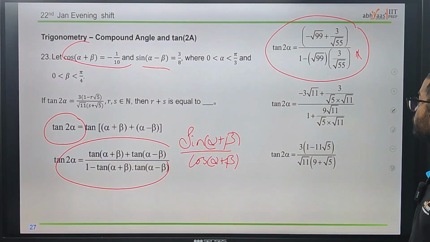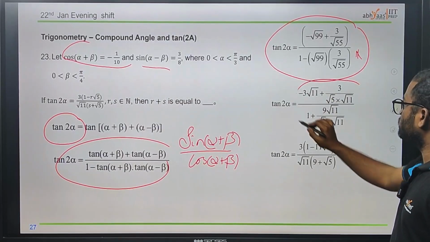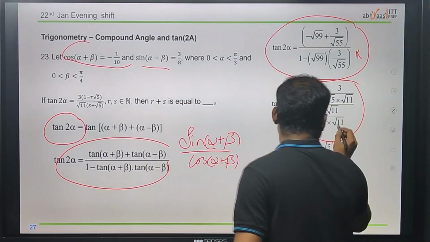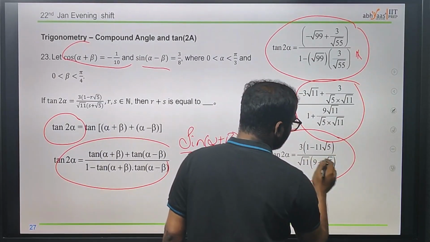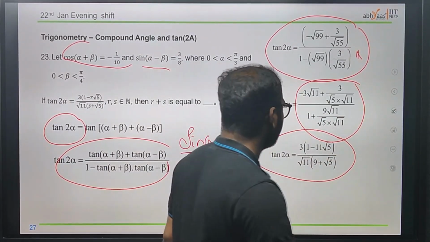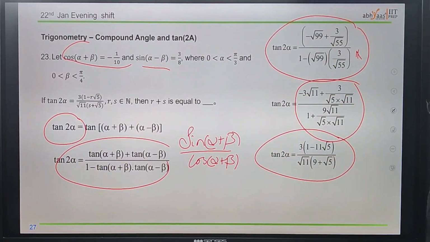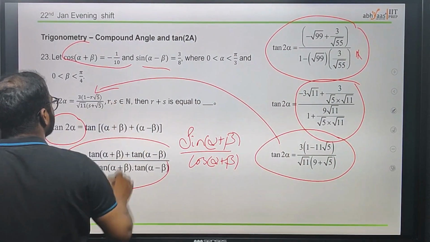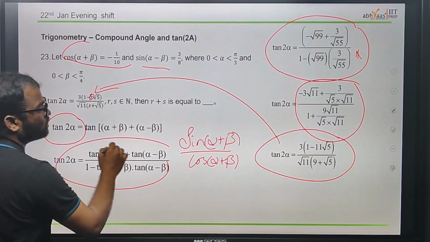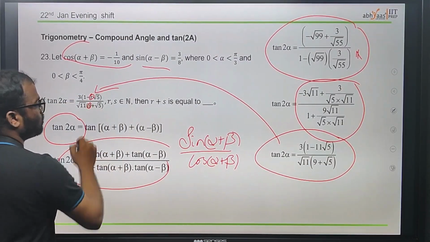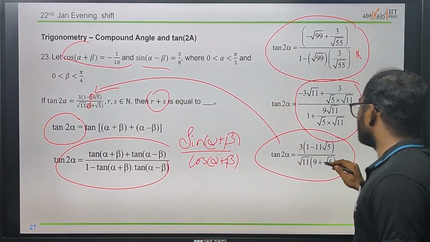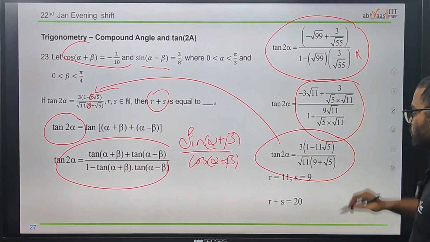Next thing, further simplification leads to this one, minus 3 root 3 to root 11 and 3 by this one. Now further it will lead to 3 of 1 minus 11 root 5 divided by 11 root of 1, 11 into 9 plus root 5. Now see here, just compare this with this one where r is equal to 11 and s is equal to 9. Therefore r plus s, which is 11 plus 9, is nothing but 20.